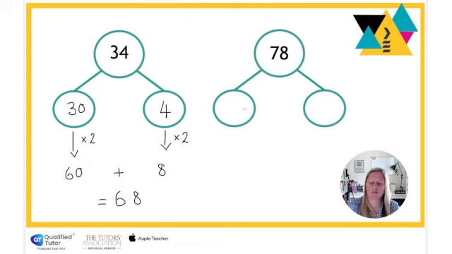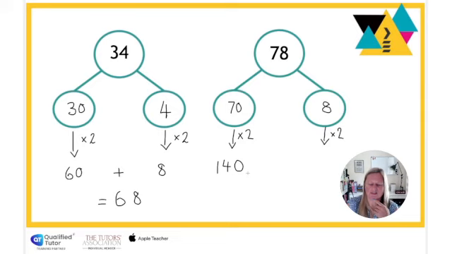Now let's look at a different number over here, 78. So partition into 70 and 8. These might be trickier, because what will I need to do now when I double these numbers? I'm going to need to involve that place value work that we looked at before. If I take my 7 tens and I double 7 tens, I will have 14 tens.